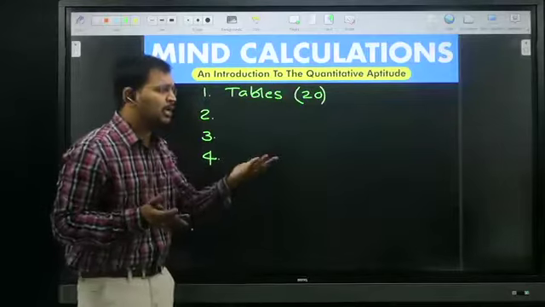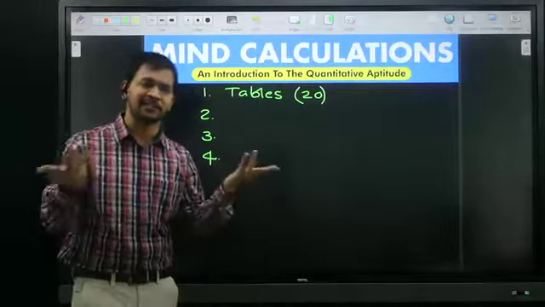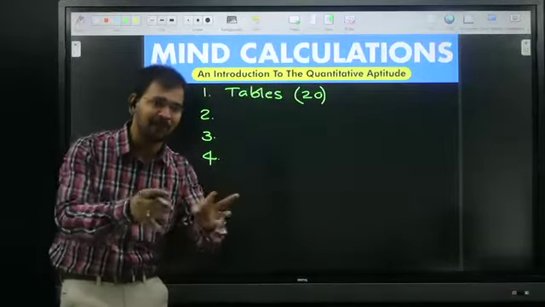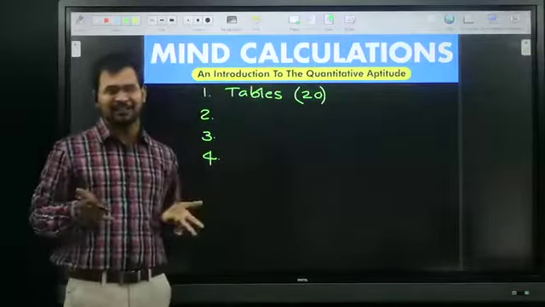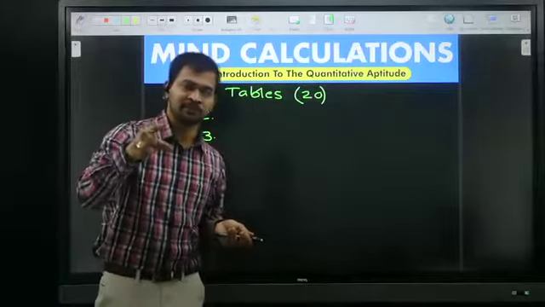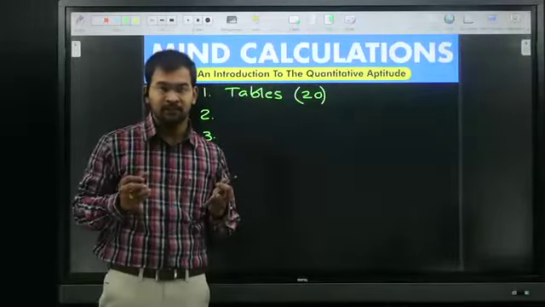For example, they may ask what is 7 times 19? Or sometimes, 7 is there and 133 is there: 7 times what gives 133, in which table does 133 come? So we need these many ways.